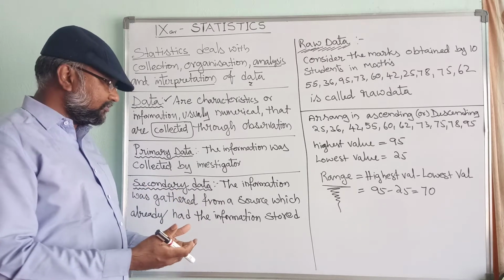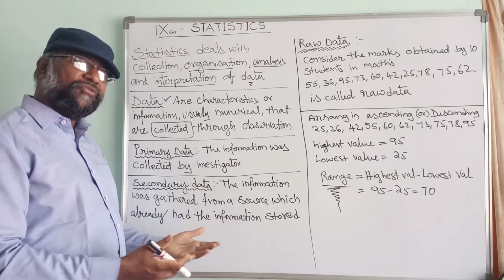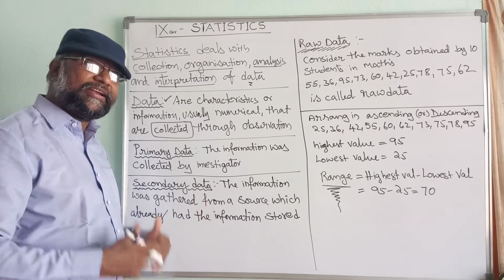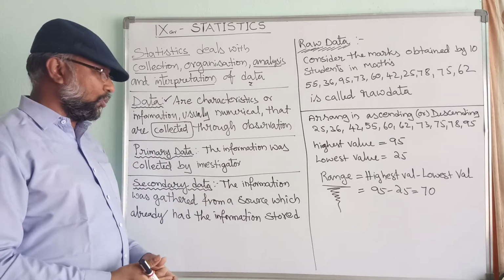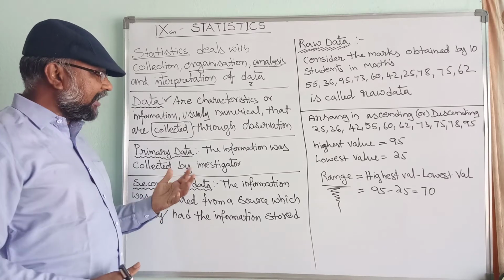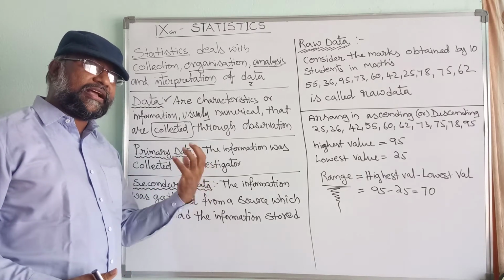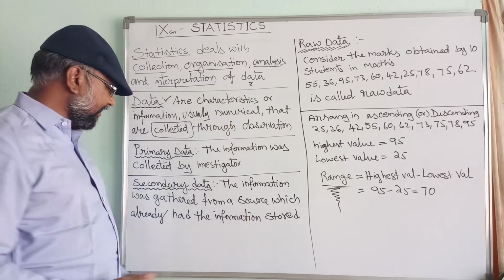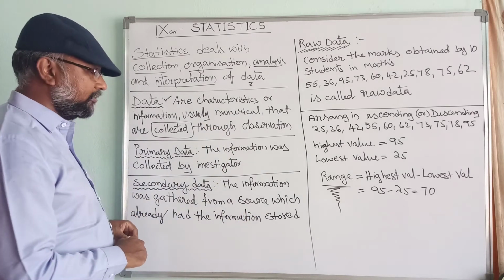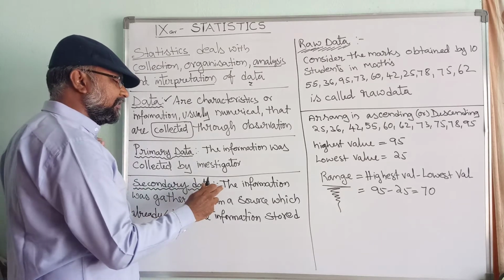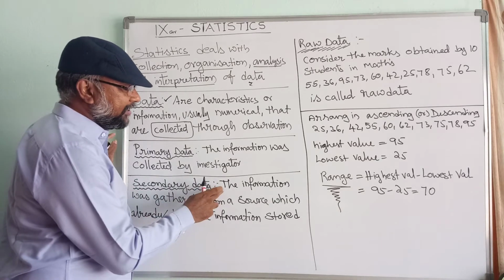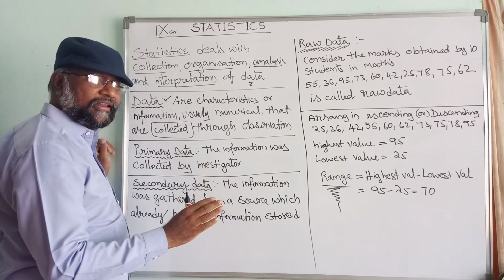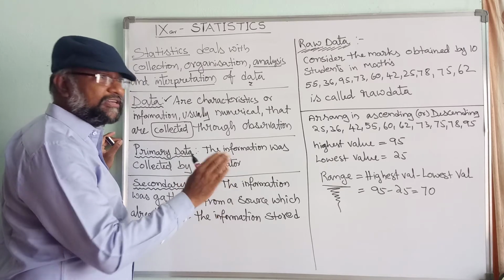So what is the situation from the beginning? They will give you a lot of information which was stored already and which was collected already. So secondary data means the data which was collected by someone. Already it was collected and kept stored. That means it is in another form, like they stored it as a file, as a project they have kept.